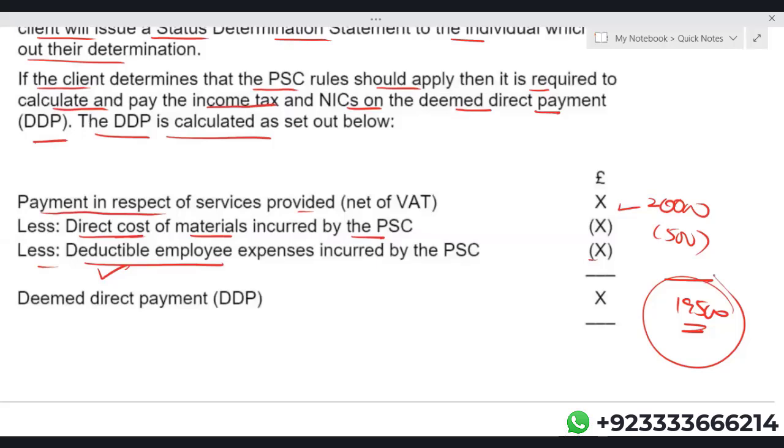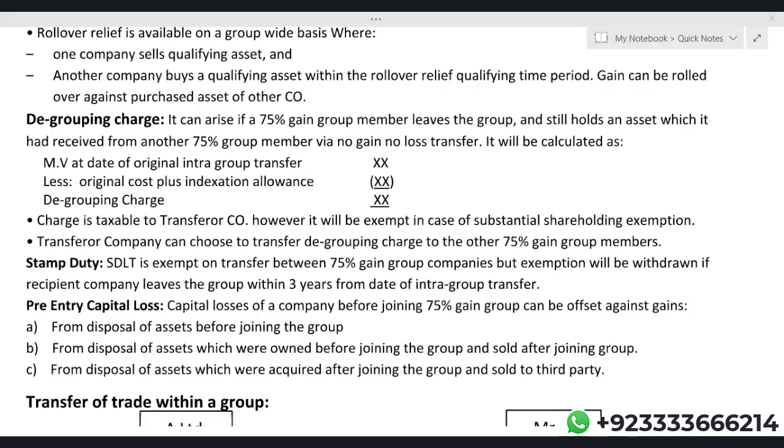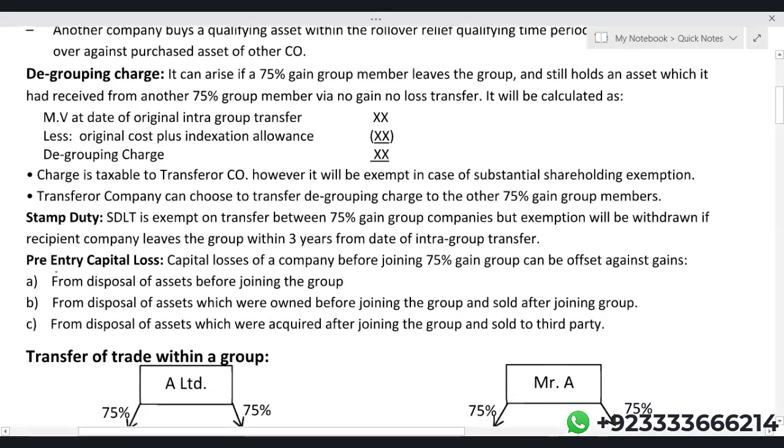Just a minute. Let me discuss one more concept. Actually, we have discussed all the areas of corporation tax. We did discuss pre-entry capital losses, but there was a question from one student, and I said, okay, let me make it a little bit easier. Capital losses of a company before joining a 75% gain group can be offset, number one, against the gain from disposal of an asset before joining the group.